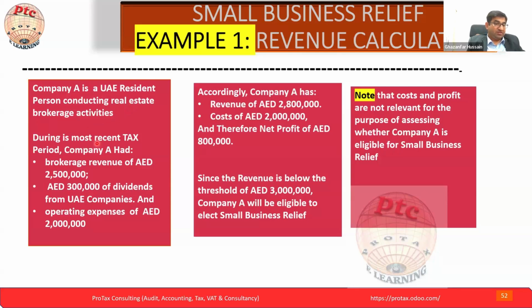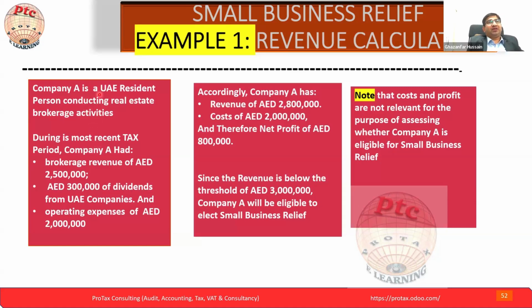If our turnover in one tax period is less than 3 million and the next tax period exceeds 3 million, can we still elect? See, the first tax period is 2024. If it's less than 3 million, you can go for the SBR. In 2025, you are exceeding the 3 million, then you cannot opt for that. What is the condition? In the current and the previous tax period, if 2025 exceeds, then you cannot opt, and in the following year also. We will see this example, and you will understand this point.